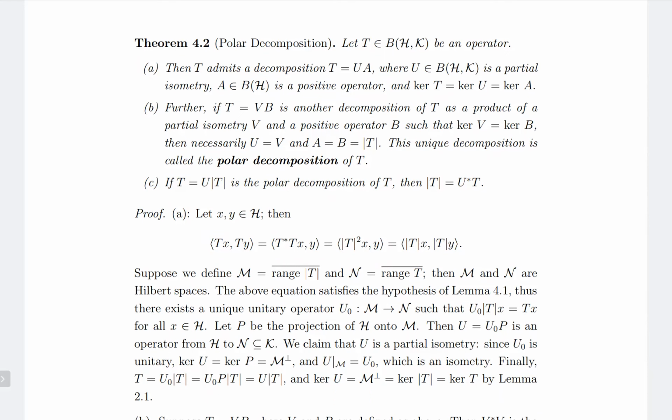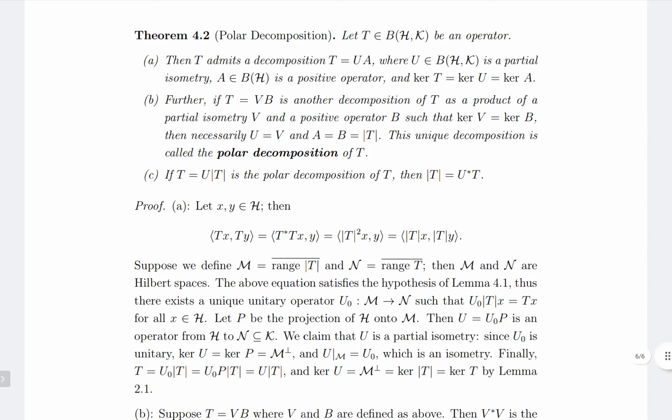And so if we define M as the closure of the range of modulus of T and N as the closure of the range of T, then M and N are Hilbert spaces because they are closed subspaces of a Hilbert space. And by the above hypothesis, range of modulus of T and range of T are total subspaces in M and N respectively.